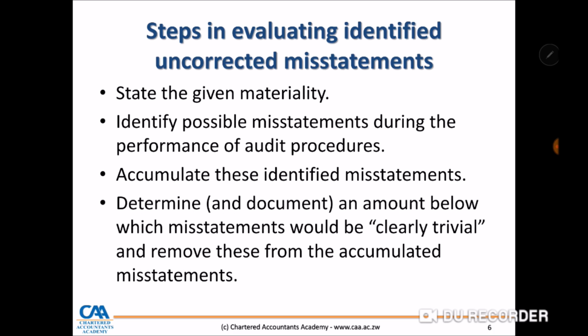So the auditor also has to determine and document an amount below which misstatements would be clearly trivial and remove this from the accumulated misstatements. That figure which we said is clearly trivial, it's small, the auditor is not going to worry about. It will be removed from the what? From the accumulated misstatements so that they remain with material misstatements and identify the impact on the auditor's report.